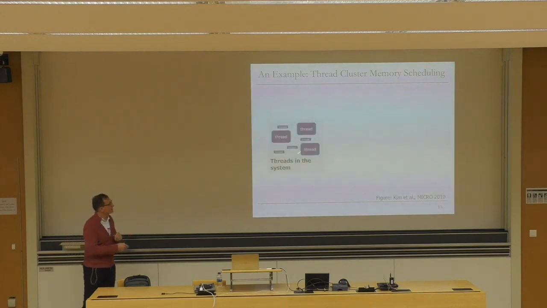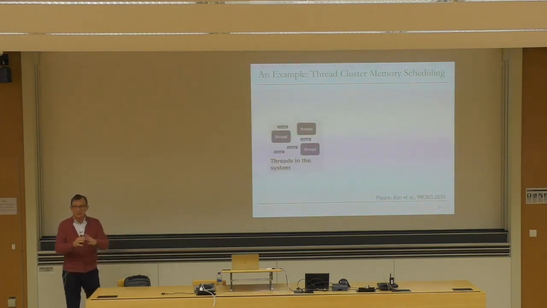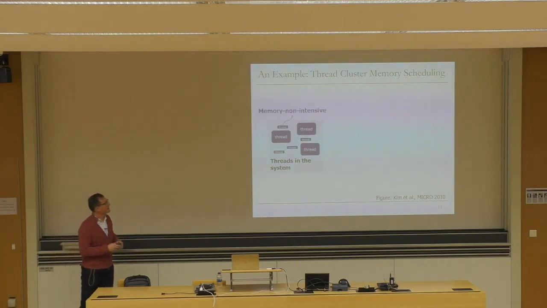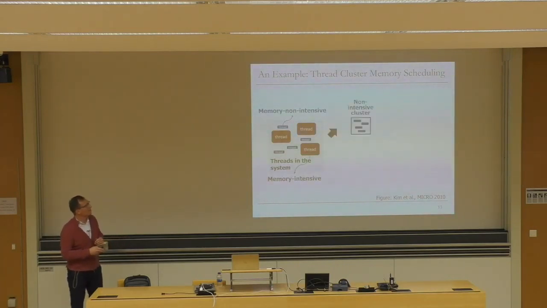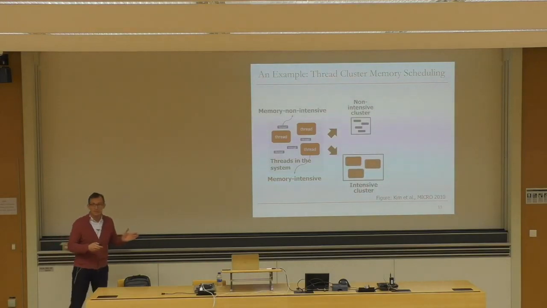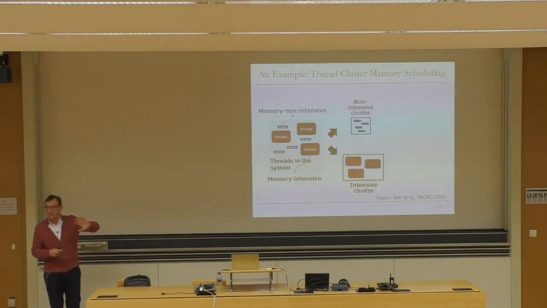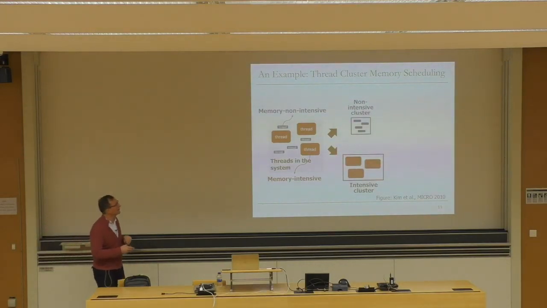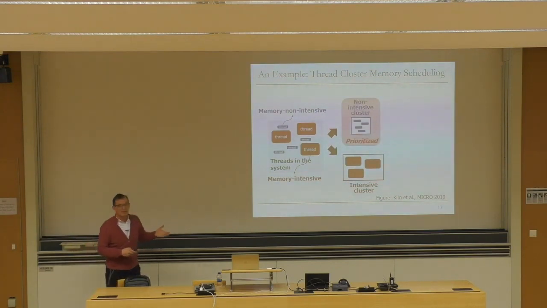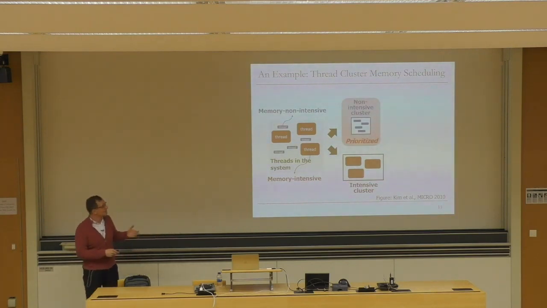The idea is this, basically. You have threads in the system. These are hardware threads. The memory controller classifies them as memory non-intensive and memory intensive, and forms two clusters. There are some heuristics in terms of how the classification is done. The non-intensive cluster is prioritized over the intensive cluster because these applications are generating memory requests not so frequently.